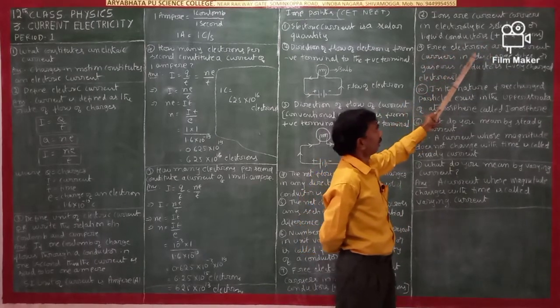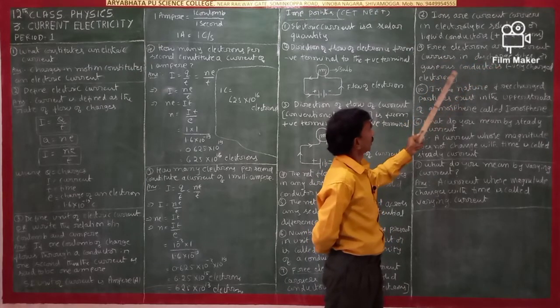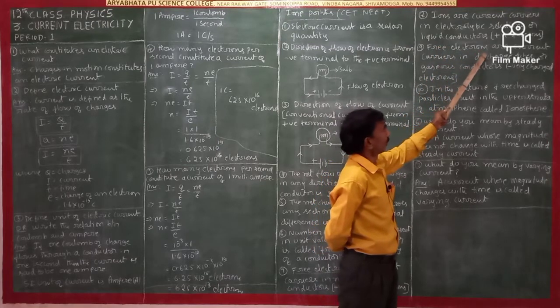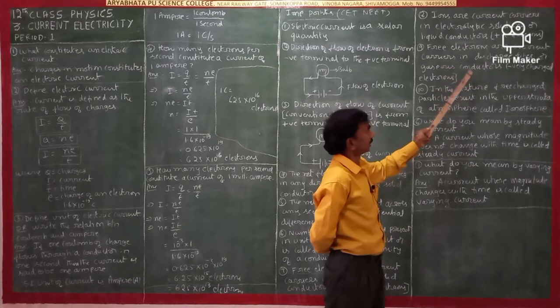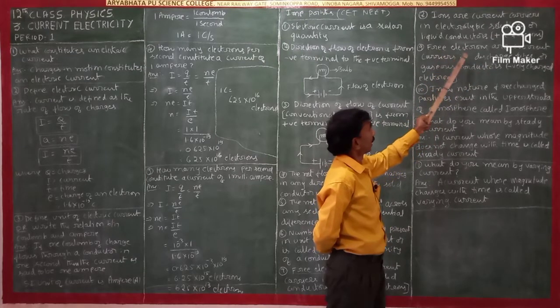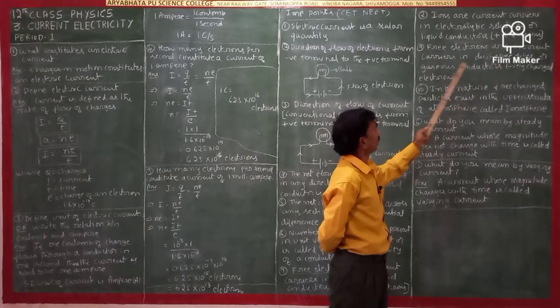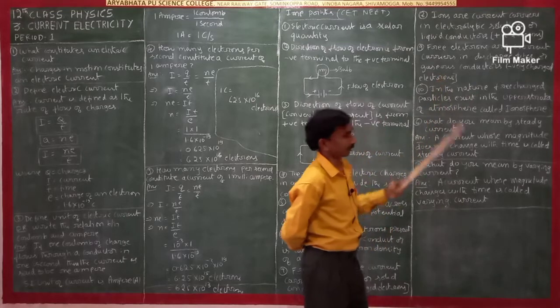Free electrons are current carriers in discharge tubes or gaseous conductors, that is, negatively charged electrons.